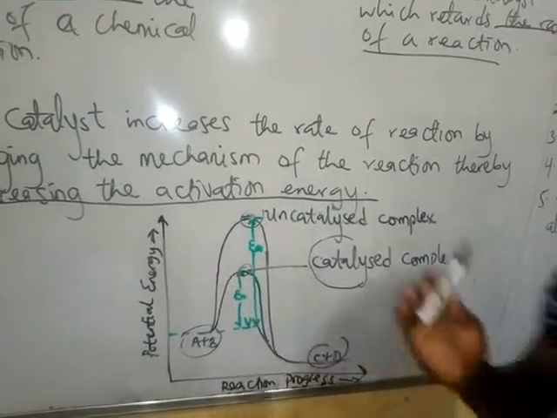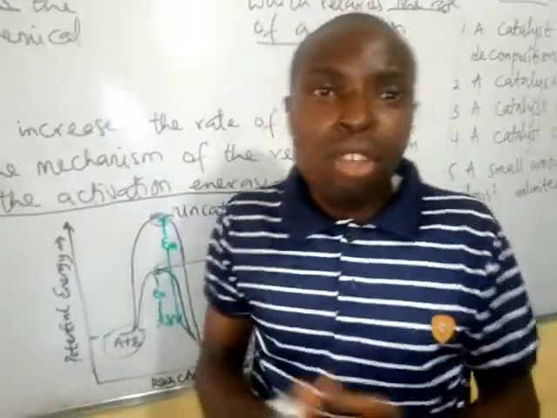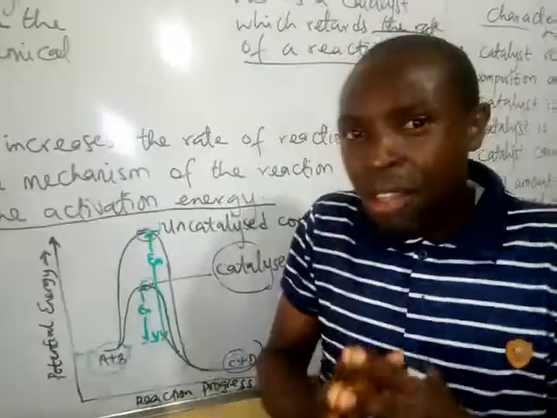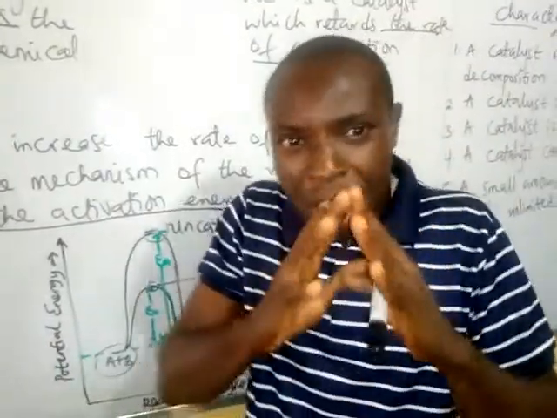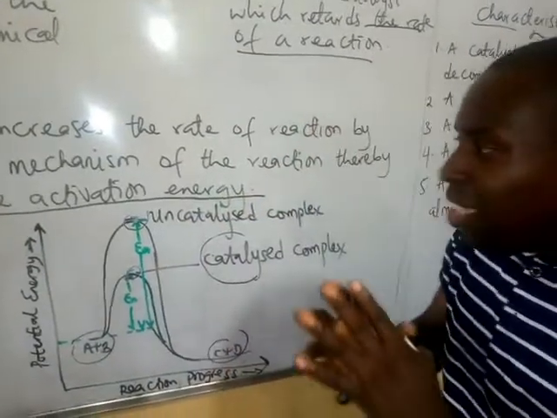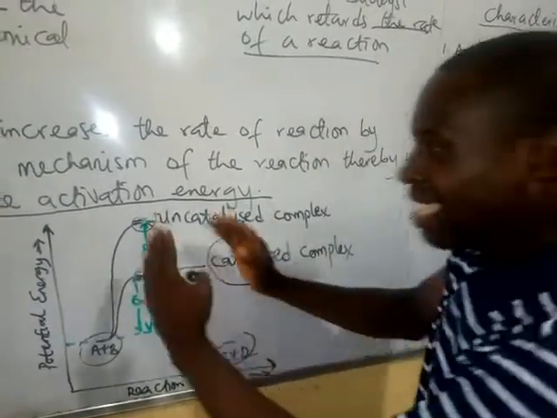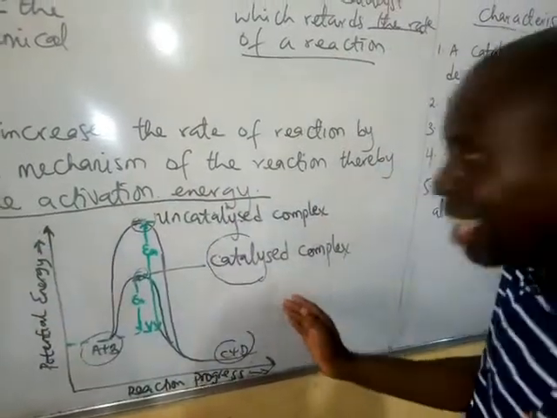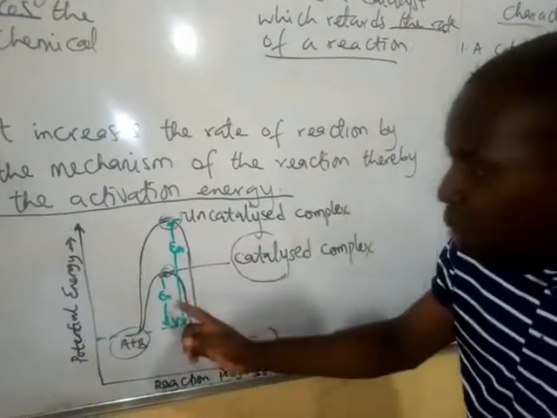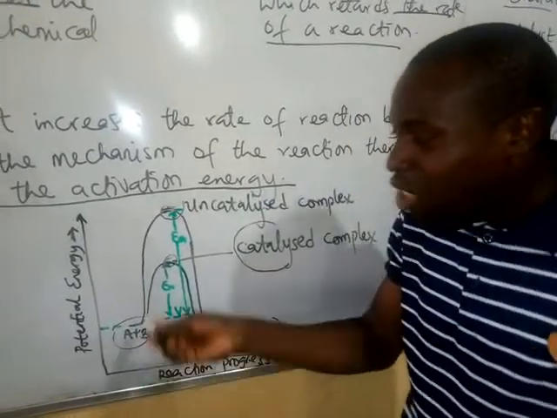So it means there was a time in my high school days, a question was asked by one of my great professors when he said, explain briefly with a graph about a reaction that consists of the uncatalyzed and the catalyzed reaction. This is an energy profile diagram that talks about it clearly. This is for the uncatalyzed reaction. This is for the catalyzed reaction, telling you that a catalyst, when added to a chemical reaction,